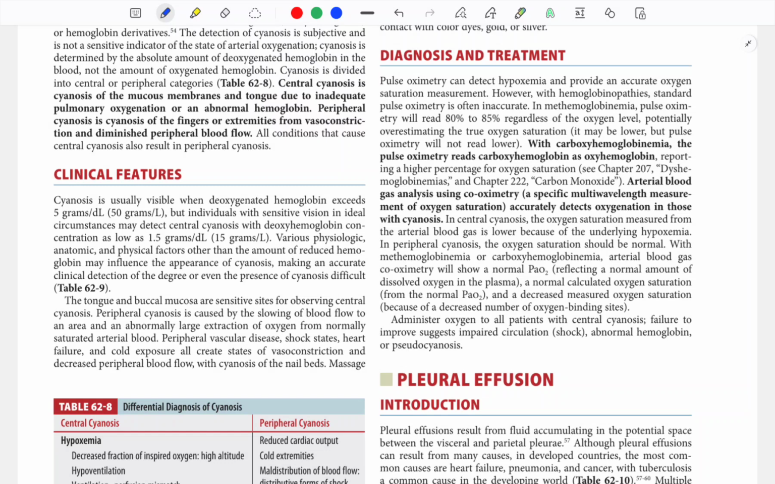If your patient has carboxyhemoglobinemia, the pulse ox is falsely high. It is going to read the pink carboxyhemoglobin as oxyhemoglobin and will give us a 100% reading when the patient's lactate is still high and he is still tachypneic and dying of air hunger. The arterial gas analysis using co-oximetry, a specific multi-wavelength measurement of oxygen saturation, will detect carboxyhemoglobin separately. So if you find a discrepancy between the patient's saturation level and the arterial oxygen level, be aware and think of carbon monoxide and cyanide poisoning.